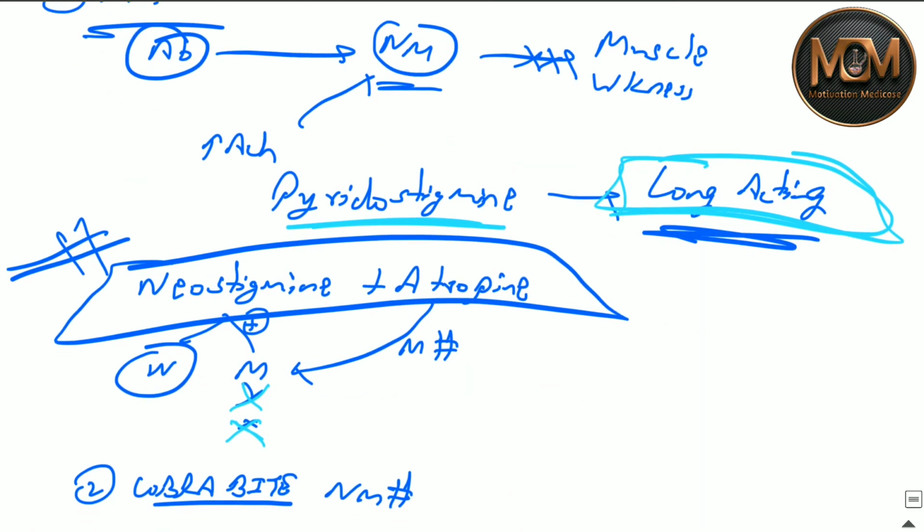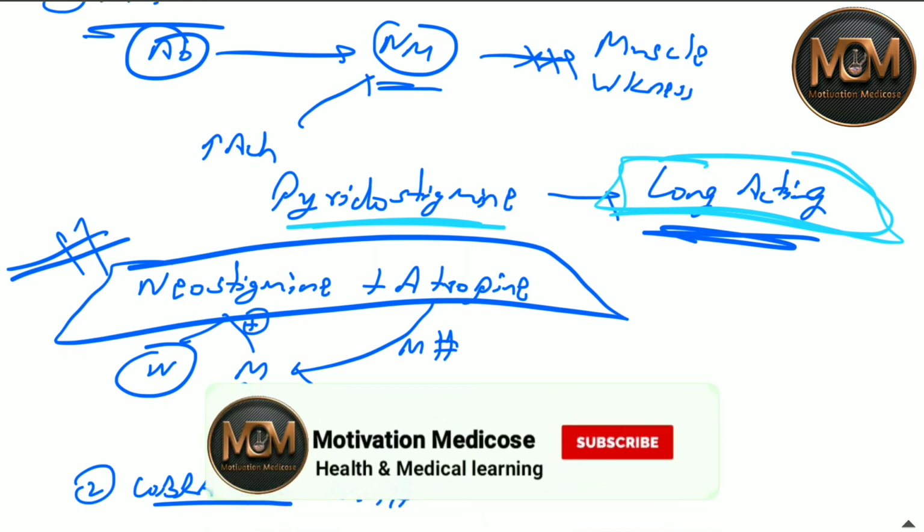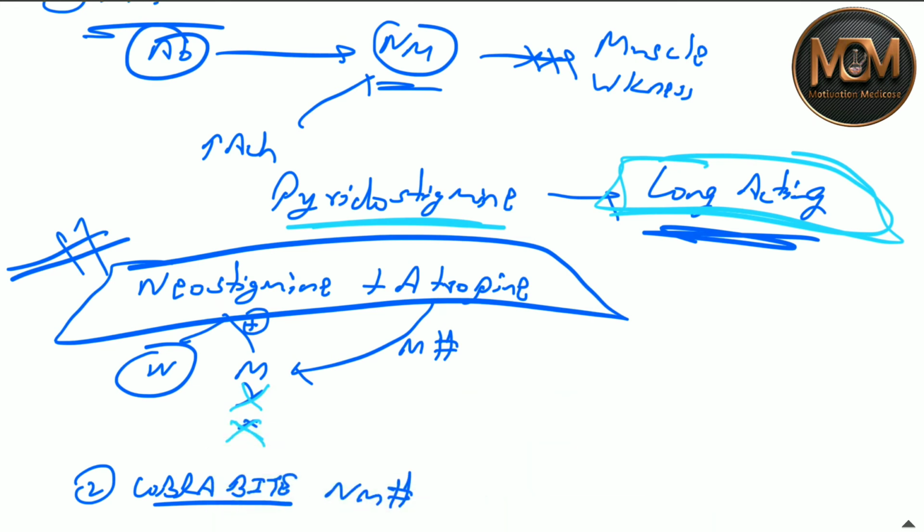So a question may come in your exam like what is the treatment for myasthenia gravis? You have to say neostigmine, not neostigmine plus atropine, because atropine prevents the side effect. It is not the treatment.